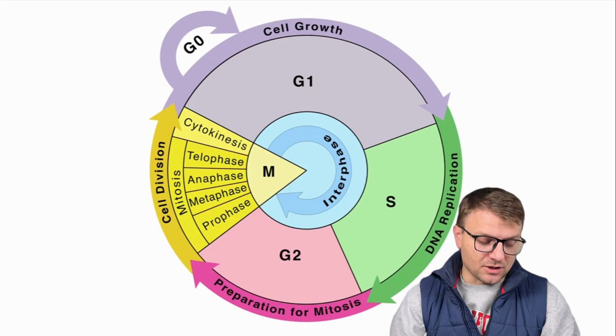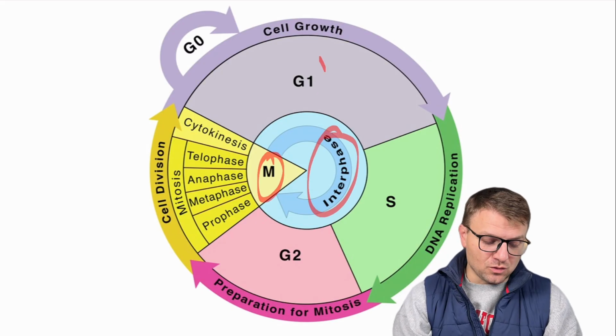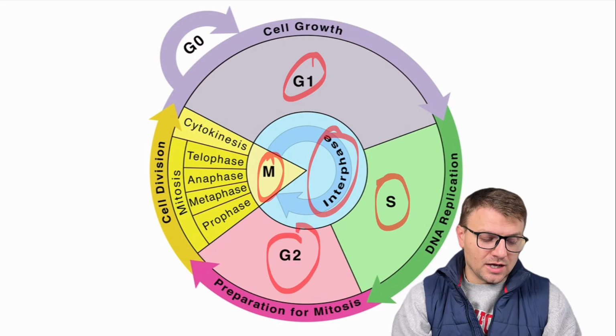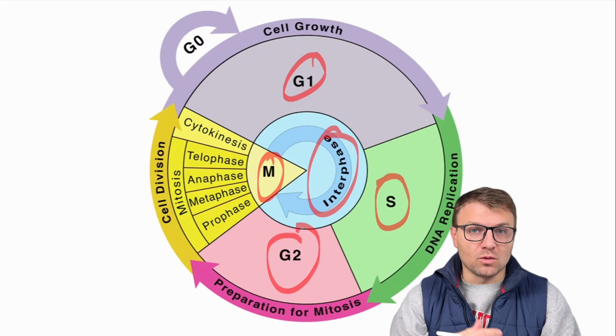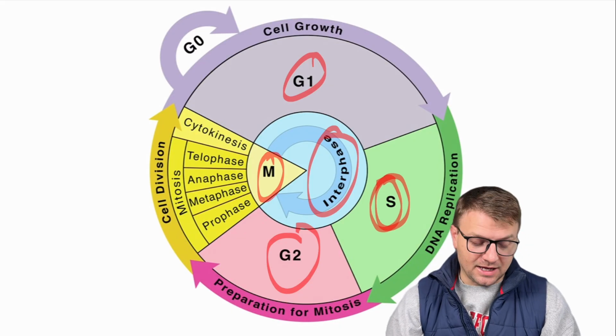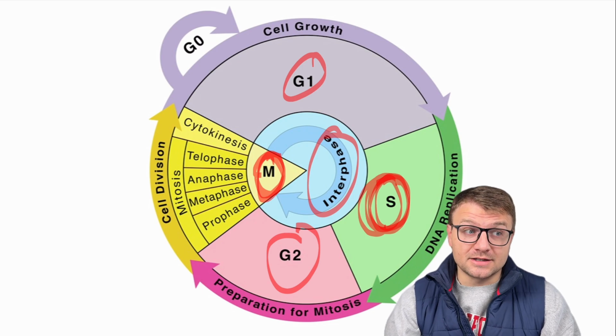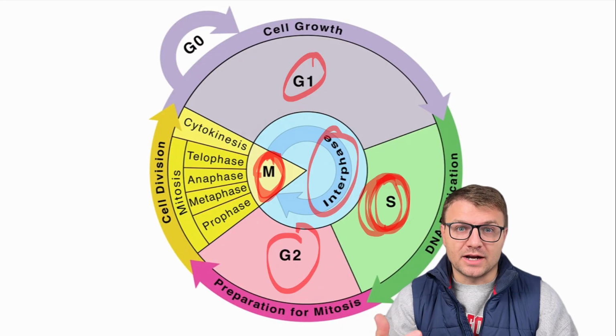Remember that the cell cycle is divided into interphase and M phase. Interphase consists of G1, S, and G2. This is where a cell is going through normal metabolic processes, and during S phase, we duplicate the DNA. The reason we duplicate the DNA is so the cell's nucleus has enough DNA to divide for each new cell to have the right amount of DNA.